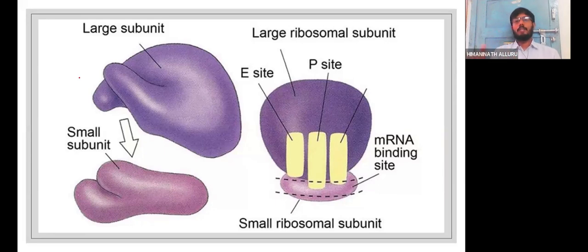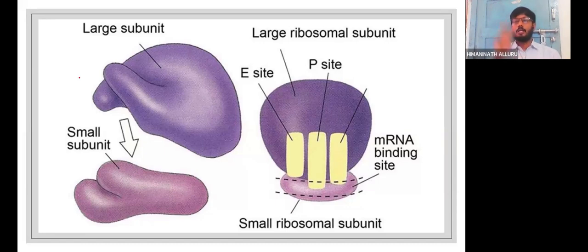Yes, same way. Now the next one is the ribosomes. All these stories we can quickly recall to the children: the 70S ribosomes and 80S ribosomes which they studied in the 11th standard. We can quickly recall it to them so that they will have clarity on that. They should not forget what they have studied in the 11th standard. They should recall that, and then we can directly enter into the concept. So there are 3 sites.